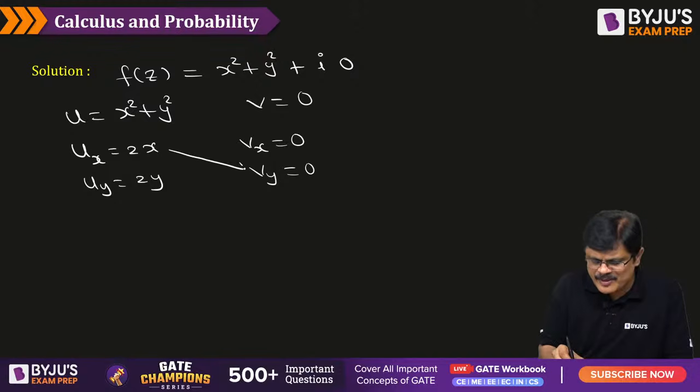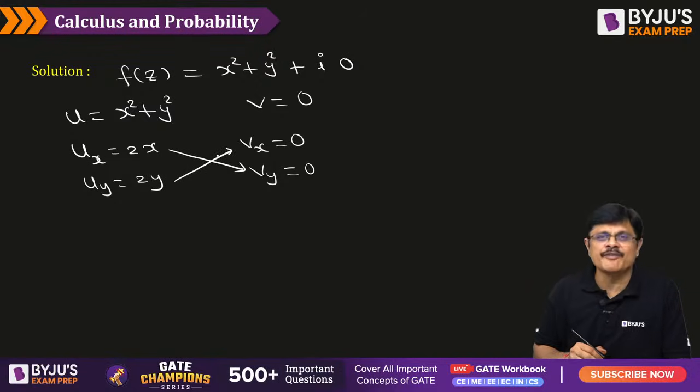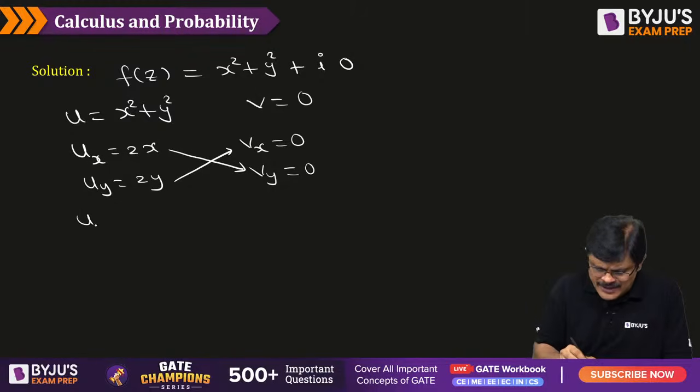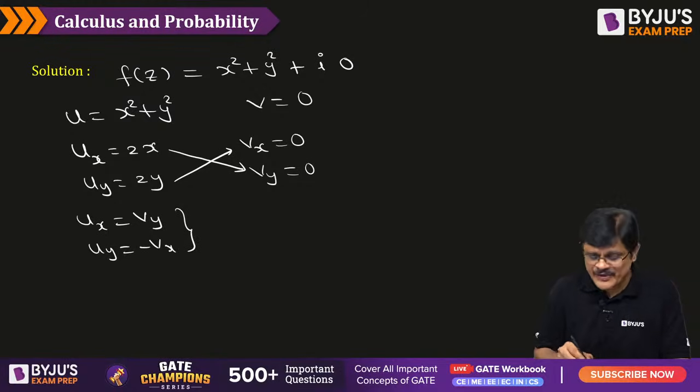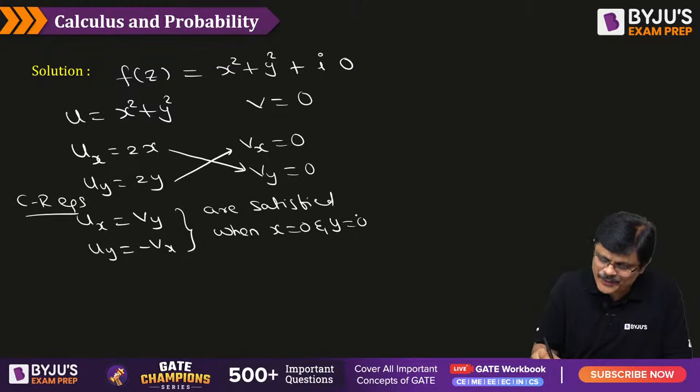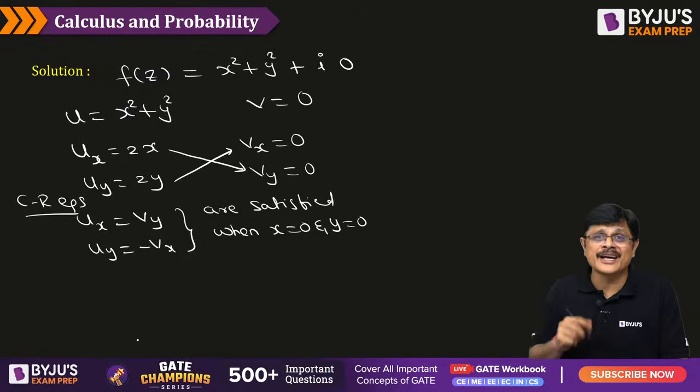See, these two must be equal and these two must be negatives of each other. The reverse arrow means minus of each other. See, ux must be equal to vy and uy must be equal to minus vx. If you want these two conditions to be satisfied, 2x must be equal to 0 and 2y must be equal to 0. That is the CR equations. The CR equations are satisfied when, sir? When x is 0 and y is 0. So when x is 0 and y is 0, the CR equations are satisfied.